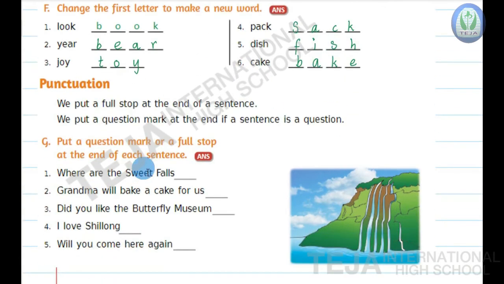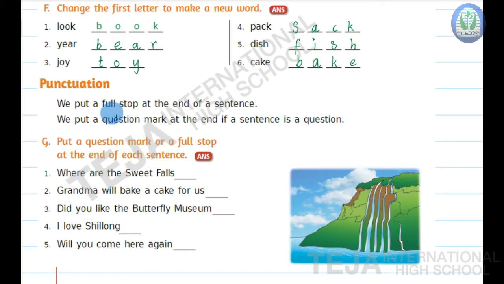Okay. Now next we'll move on to the next bit, that is punctuation. What is it? Punctuation. Here, we put a full stop at the end of a sentence. We put a question mark at the end if a sentence is a question.